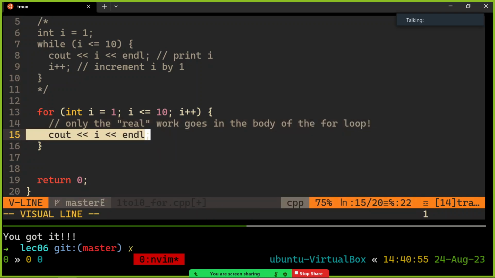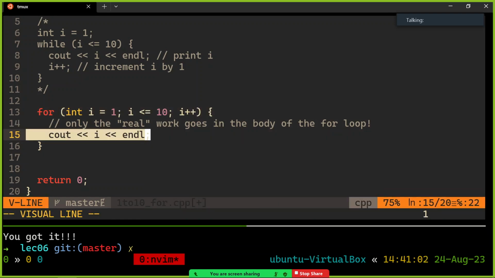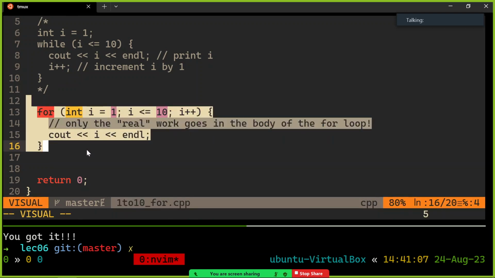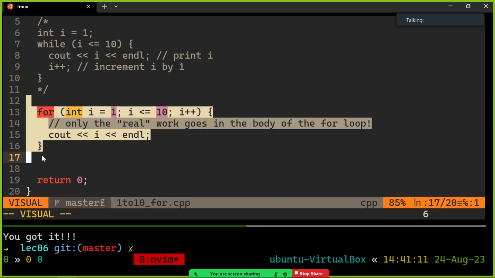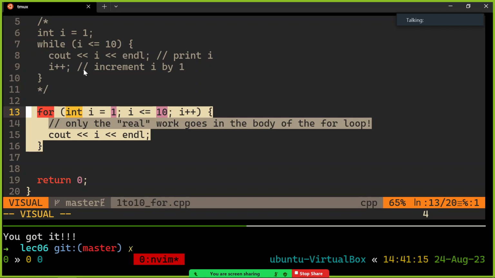I want to print whatever I is right now, and you can read that off very easily. It's manipulating I, ranging from 1 to 10, and I'm printing that value every time. That's how you read it. But a for loop is nothing new. It's all the same as a while loop. So the for loop doesn't give you anything extra. It just gives you a different way of arranging the same code.